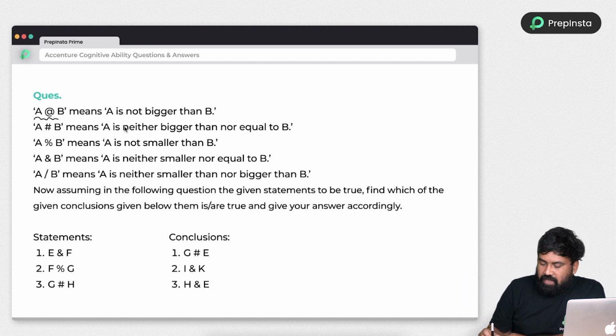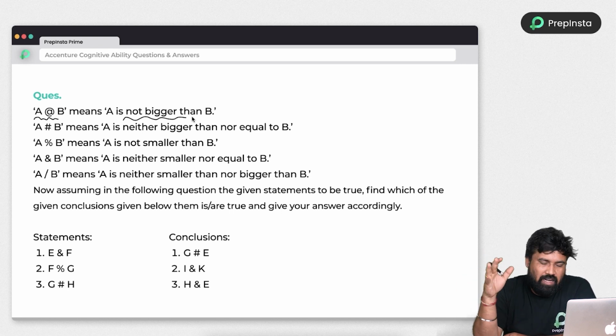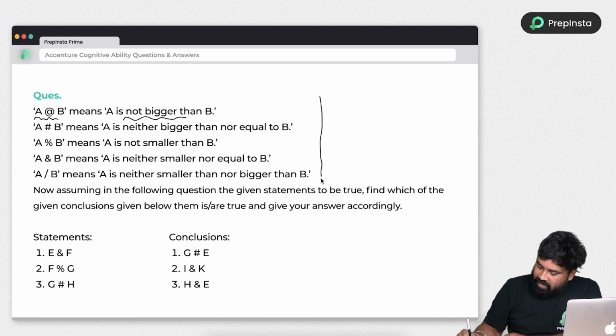At the rate B means not bigger. So whenever you get this type of bigger, smaller, or neither smaller nor bigger concepts, frankly I am telling you, never read the data, just decode the symbols. What are the symbols we have? At the rate, hash, and percentage symbol, ampersand, which is nothing but the and symbol, and backslash.